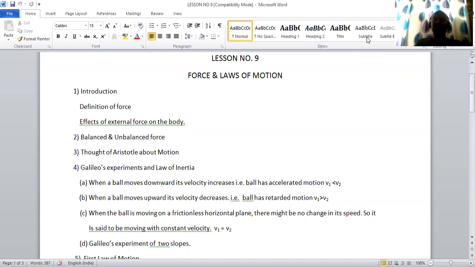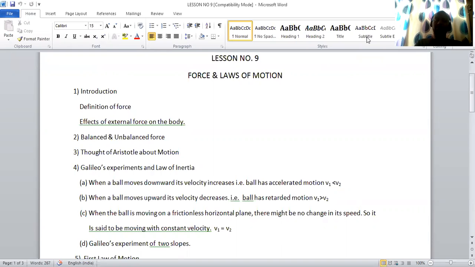In the earlier chapter, lesson number 8, motion, we had studied about motion, stationary state of the body, distance, displacement, speed, velocity, and acceleration. In this chapter, we'll be studying the reason behind the change in state of the motion of the body and the laws related to motion.